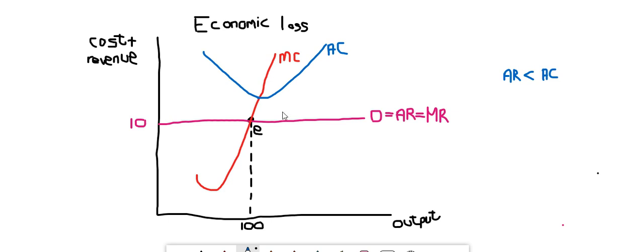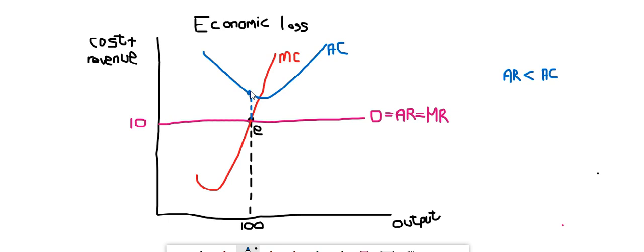When we continue, step 5, we now have to find out what is my average cost. Now we have to do the shading. So we need to know at my profit maximization point, what is the value of my average cost? Because my average cost is above my equilibrium point, I'm going to move up, dotted line, up, up, up until I touch my average cost graph.